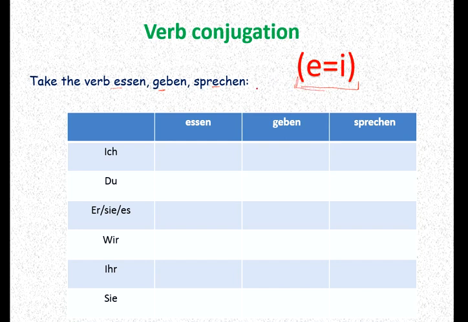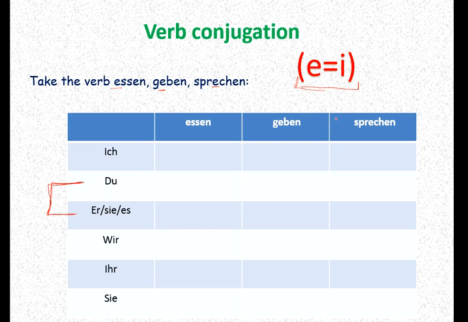What is the difference between regular and irregular verbs? Regular verbs follow the same pattern that we have already learned, and irregular verbs do not follow the same pattern. So it gets changed, and the change happens only with the subjects er, sie, es, third person, and du, second person.